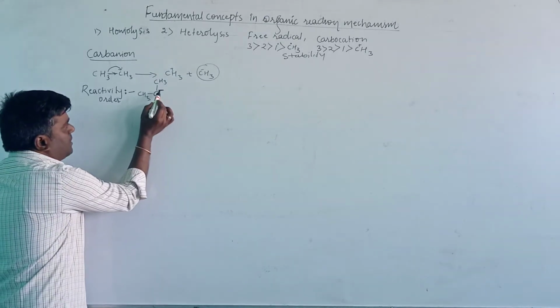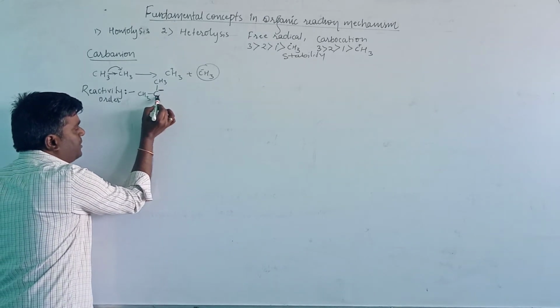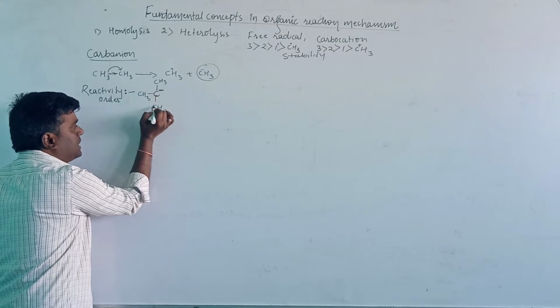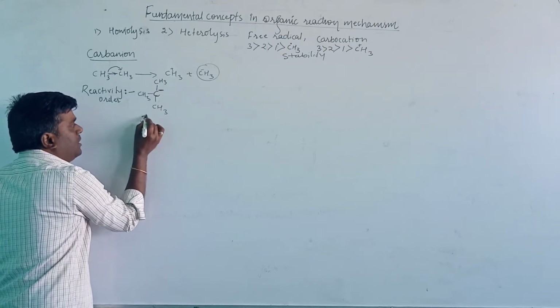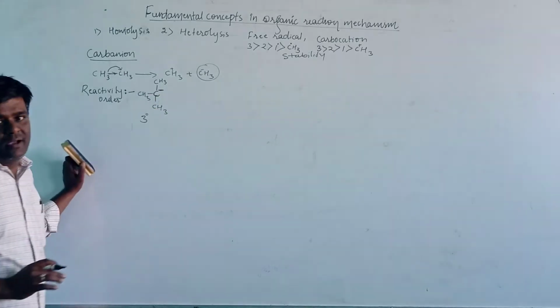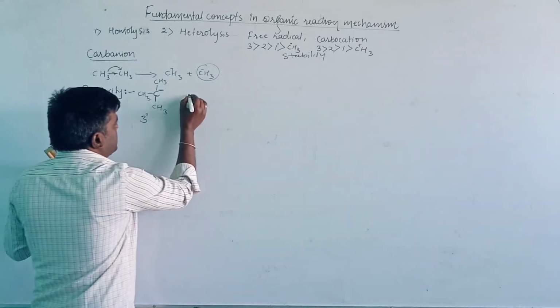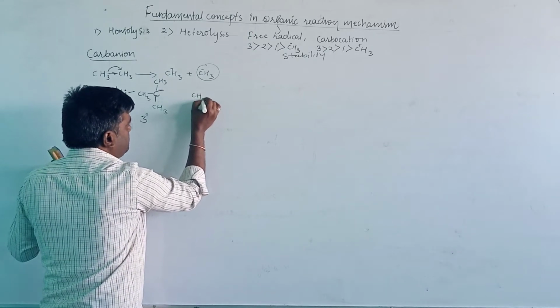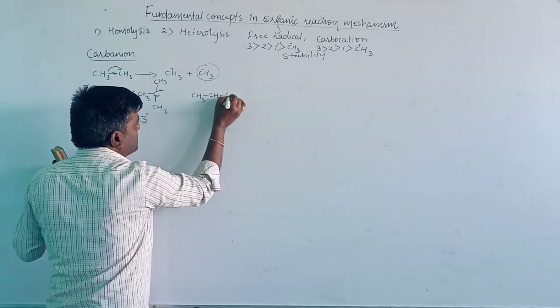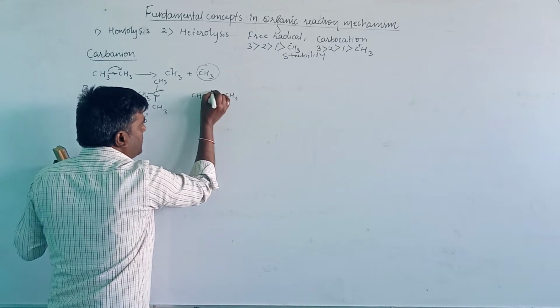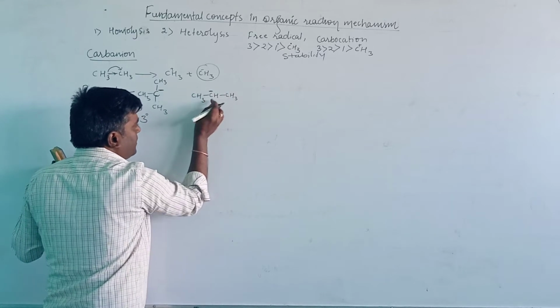Here, the negatively charged carbon atom is directly attached to three carbon atoms, therefore it is a tertiary carbanion. Then CH3, CH, CH3, where the negative charge is here.